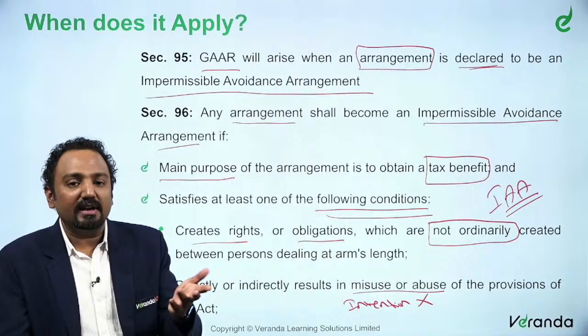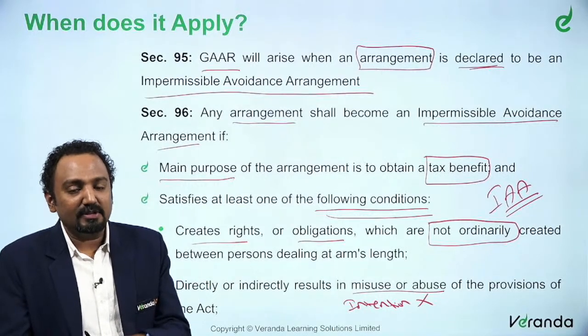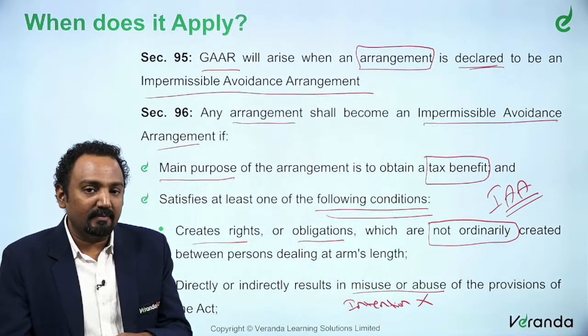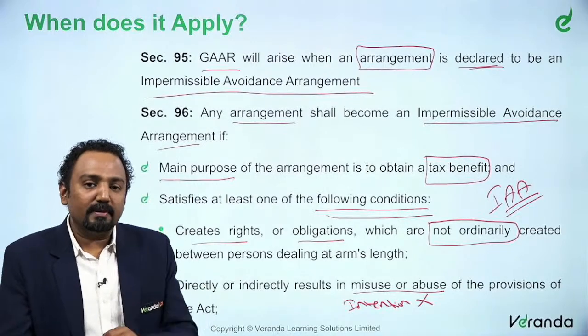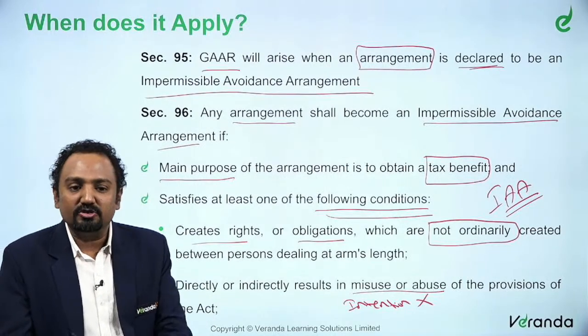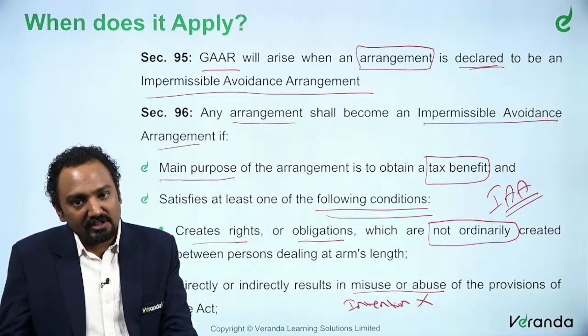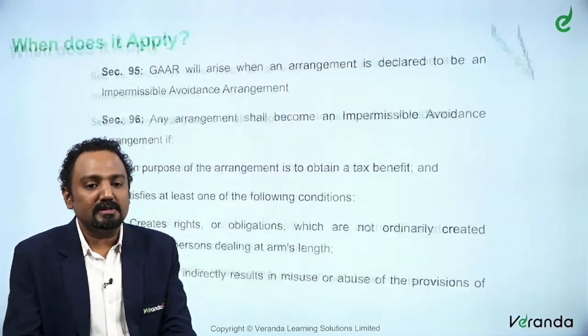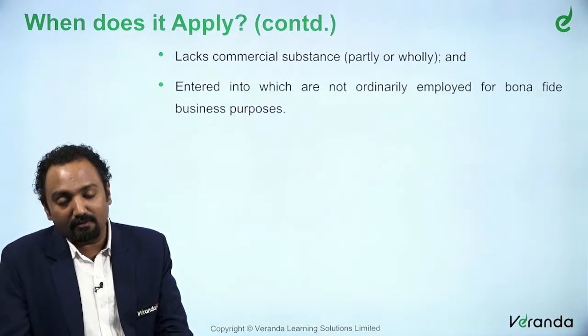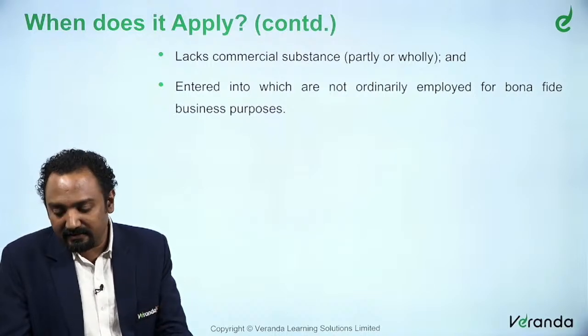Now 80D says you can claim it for family, but just because it says that, I cannot claim it in both persons' respective incomes. So I am actually misusing or abusing the provision.